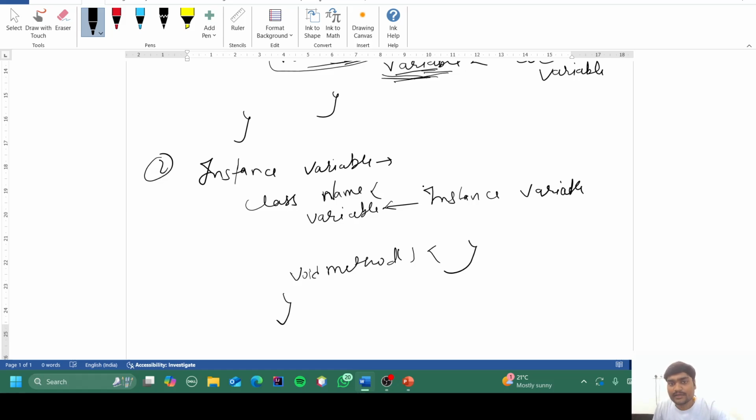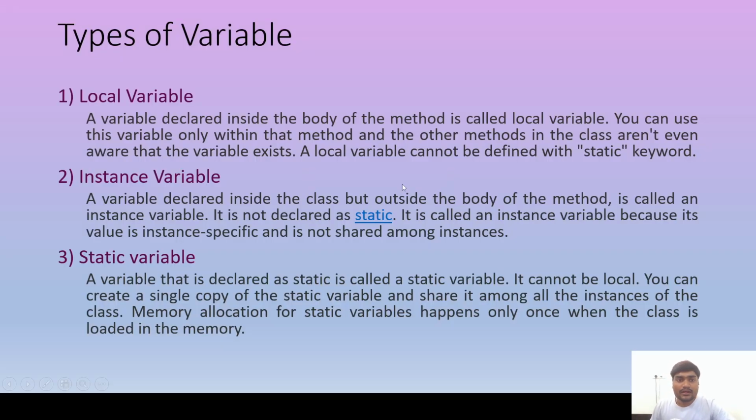This particular variable belongs to a particular object. That means whenever we create an object of that class, the variable belongs to that particular object. A variable declared inside the class but outside the body of a method is called an instance variable, and it is not declared as static. Now we will see what is static.